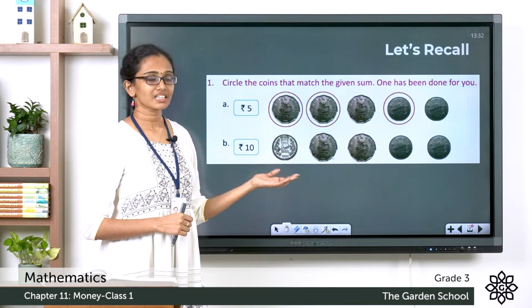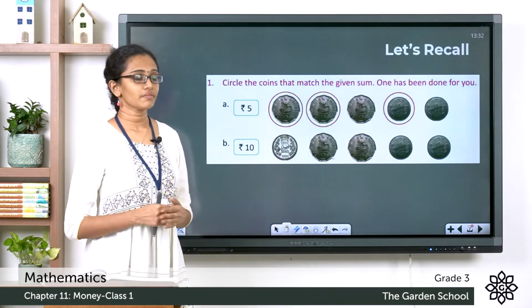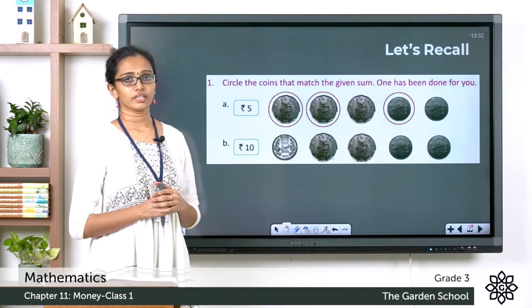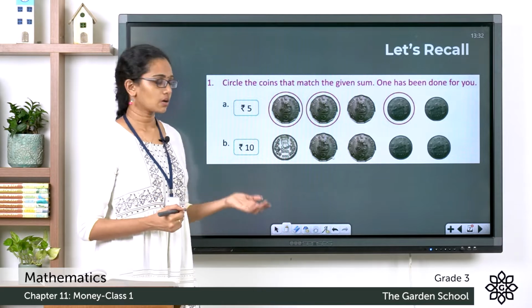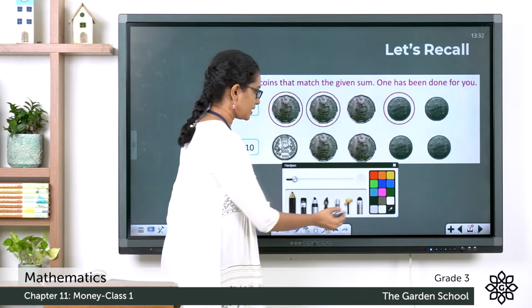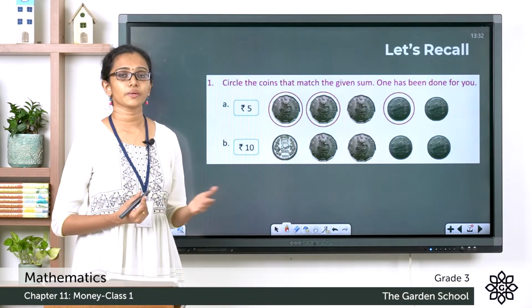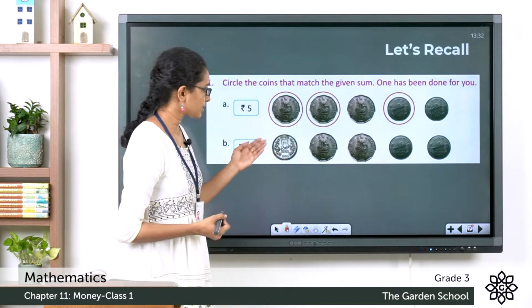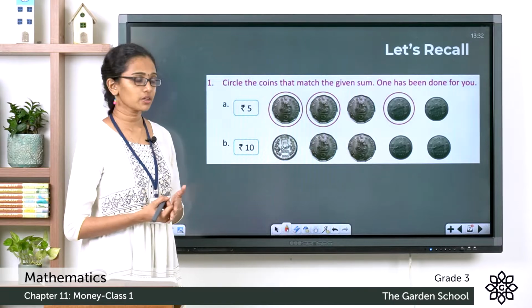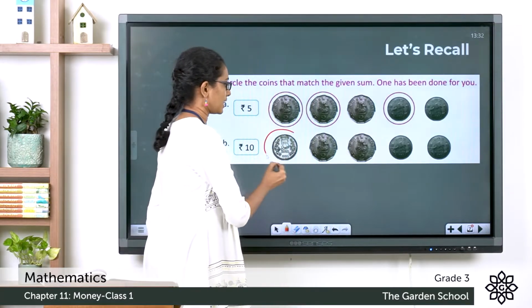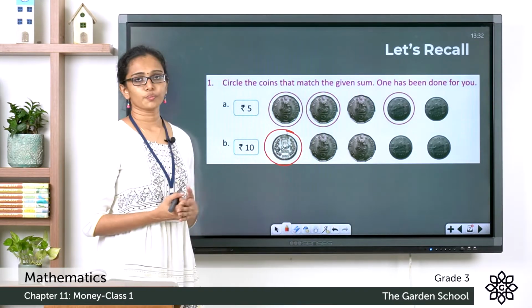Now, you have to circle the coins which have the equivalent value of the amount given in the question. So, let's start working out these questions. Question B, here it is given as rupees 10. The first coin here is a 5 rupee coin. So, let's circle that one. The next is a 2 rupee coin.